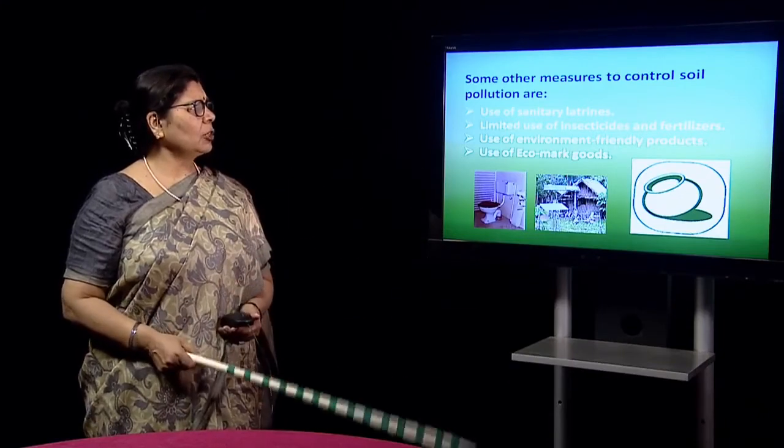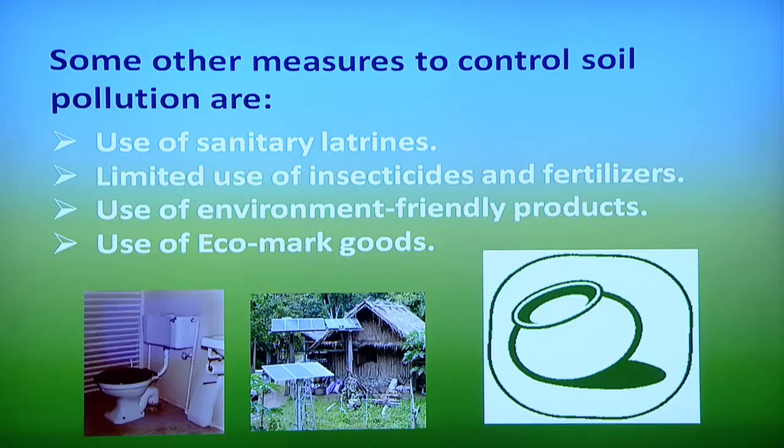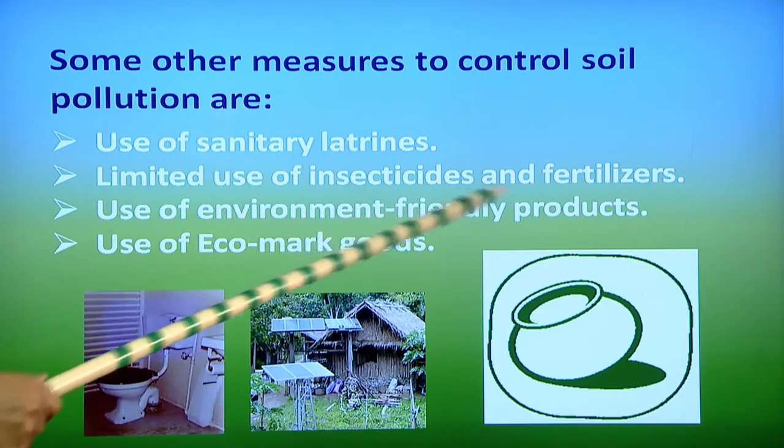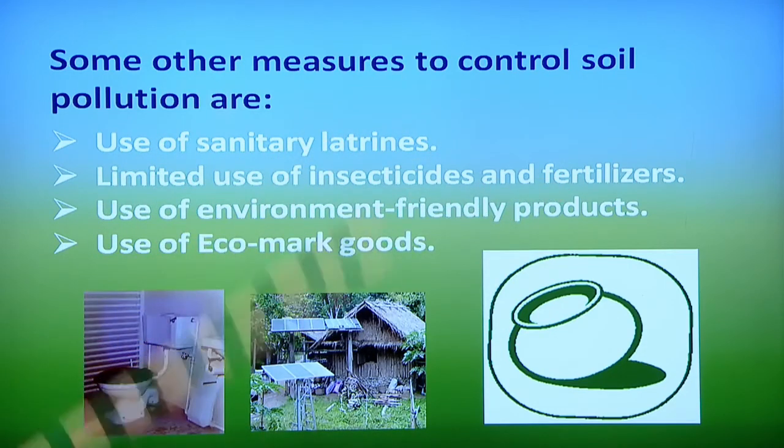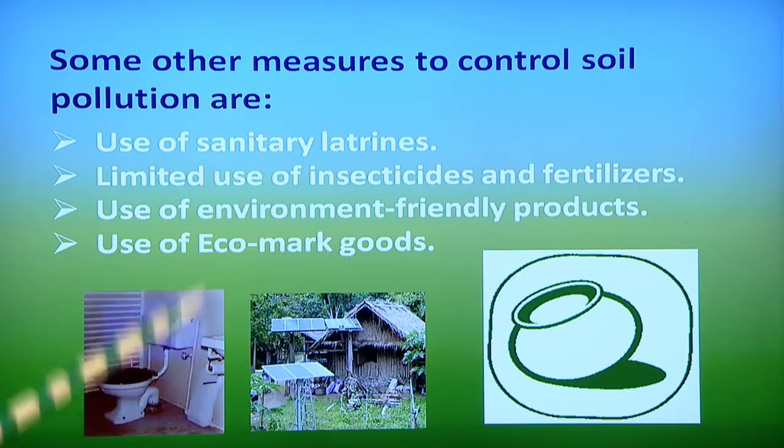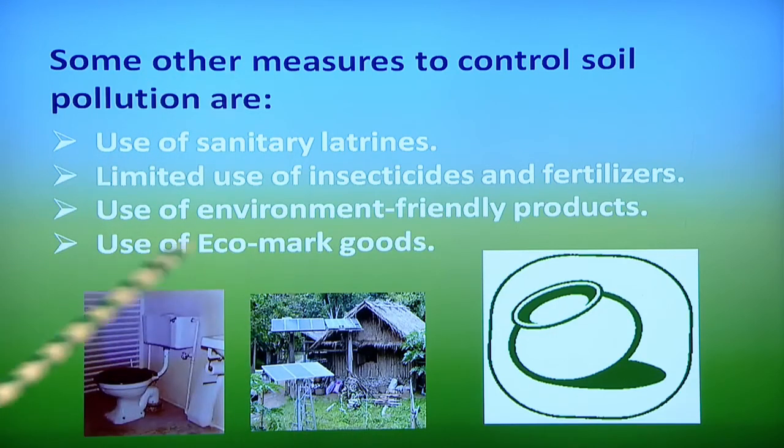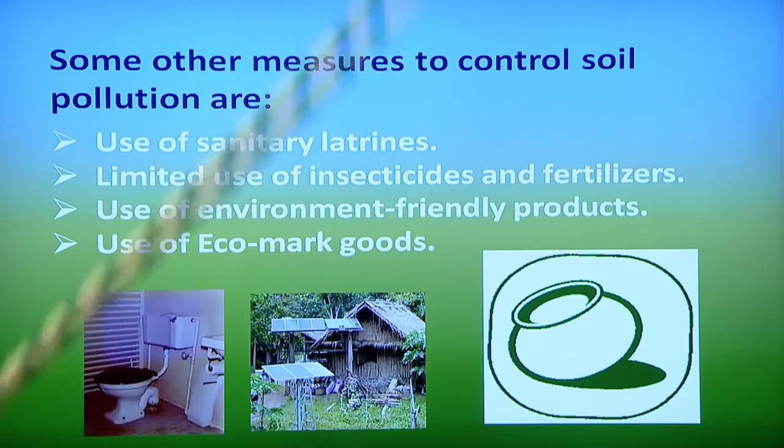Other methods can also be used for soil pollution: use of sanitary latrines, limited use of insecticides and fertilizers. You can use natural fertilizers, as we have learned about composting, use environment friendly products like this, and use eco-mark goods. This is an eco-mark.